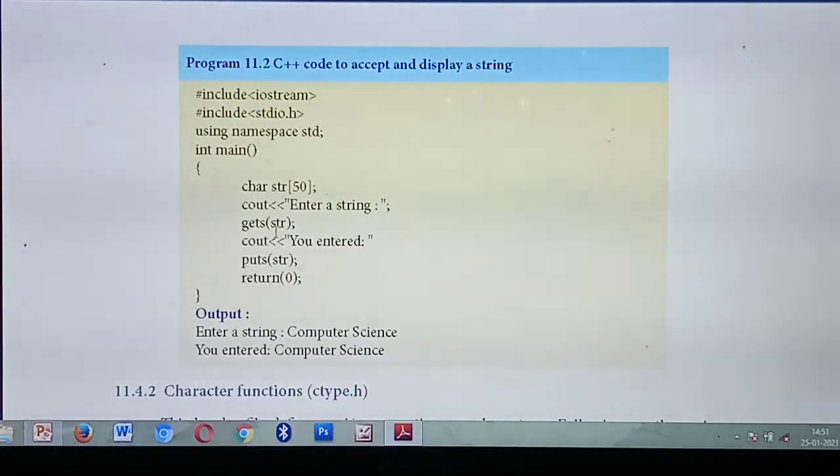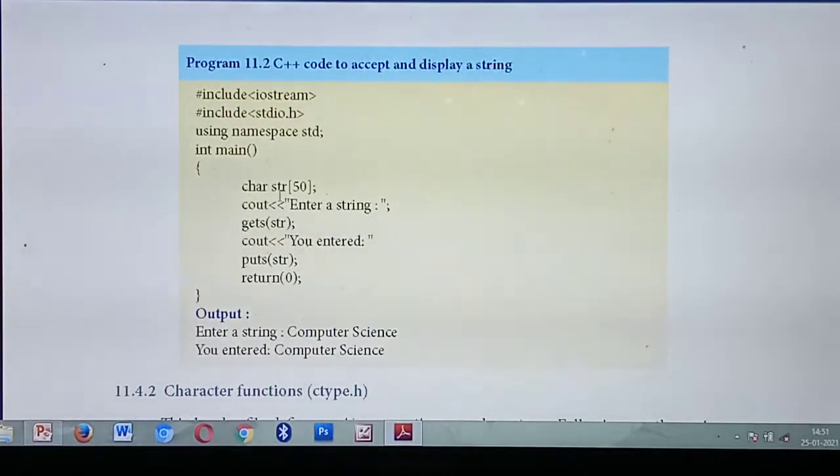Understood? Okay. So next, you have already entered a string. Now you need to display the entered string. So in cout you are giving you entered, and the string you entered as input is what you are going to display. What's the function to display a string? puts of str. Understood? To get a string from the input device, gets of str. To display output, puts of str. At the last line you are giving return of 0.